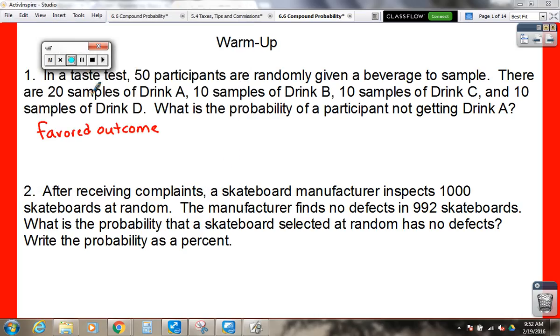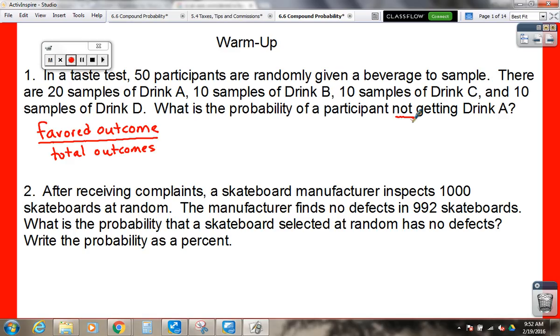Okay, so we're on. So when we do simple probability, we're doing favored outcome over the total outcomes. In this case, our favored outcome is not getting drink A. So how many ways are there not to get drink A?